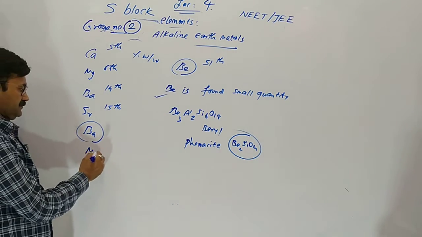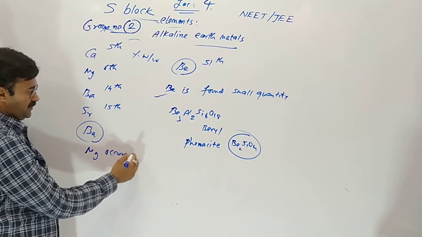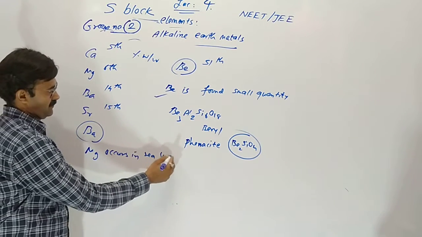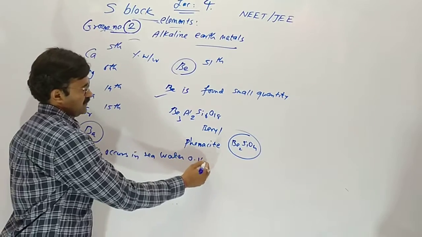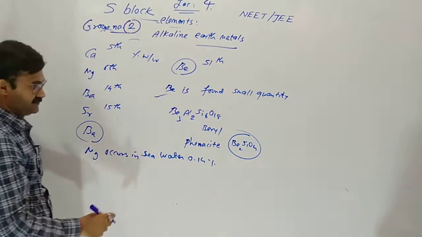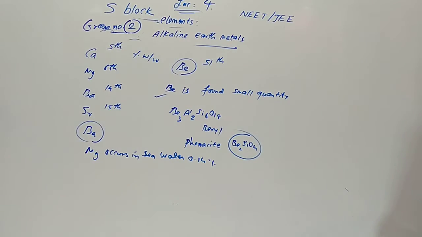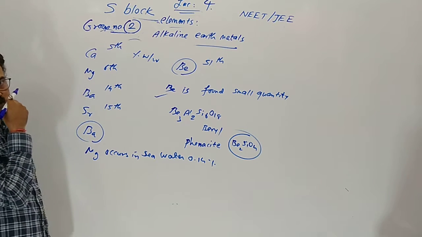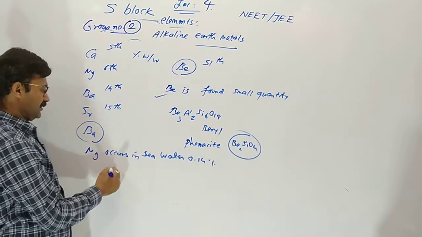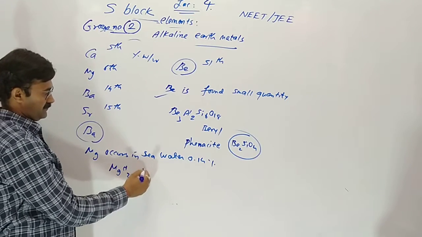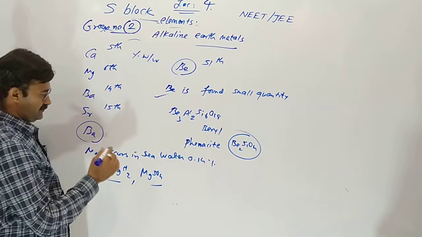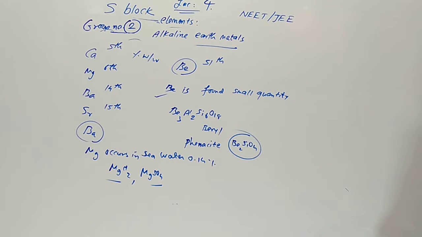Magnesium occurs in sea water, approximately 0.14%, in the form of chloride and sulfate, as magnesium chloride and magnesium sulfate.